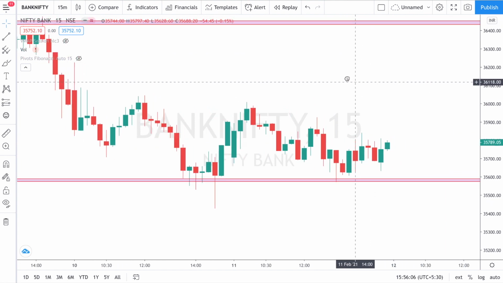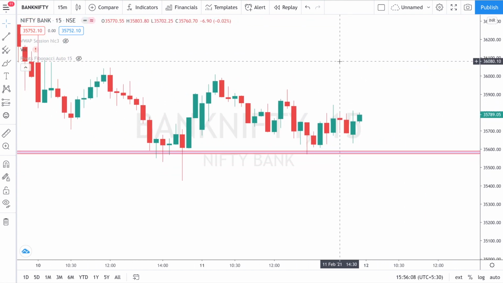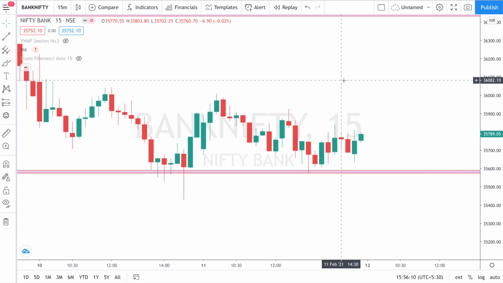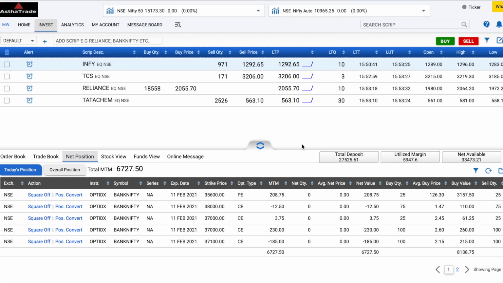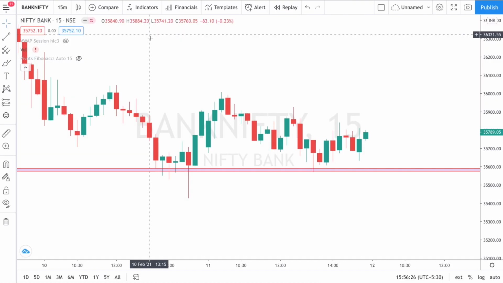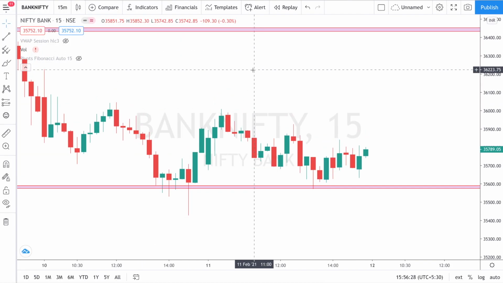The reason is, yesterday I said I am going to sell put options heavily. I'm not going to sell call options. But today I didn't sell put options heavily. Yes, I did sell put options in some other accounts. But in this particular account, this small account of 27,500 rupees, I sold call options. As per the risk, I sold call options heavily.